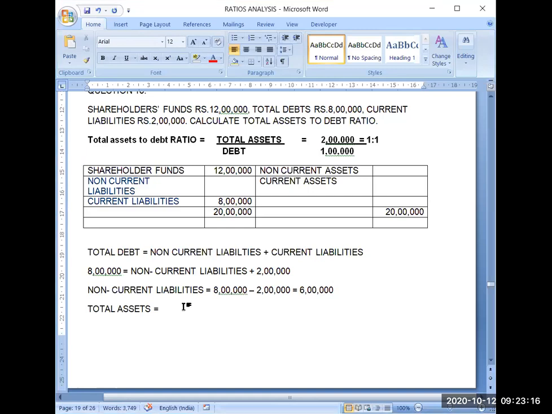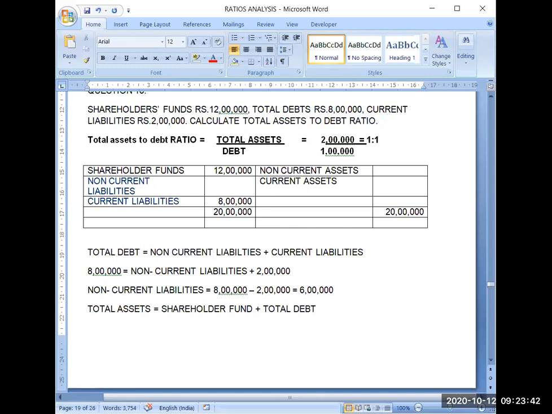Formula is shareholder fund plus total debt, or we can write non-current liabilities plus current liability. Shareholder fund plus non-current liability plus current liability is equal to total assets. That also we can write.